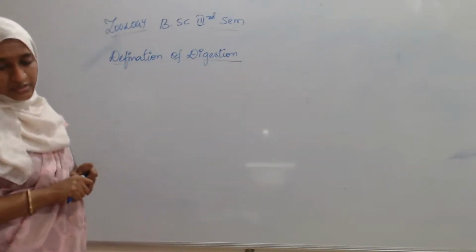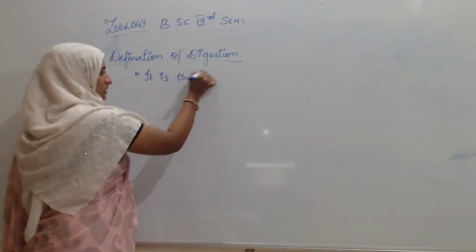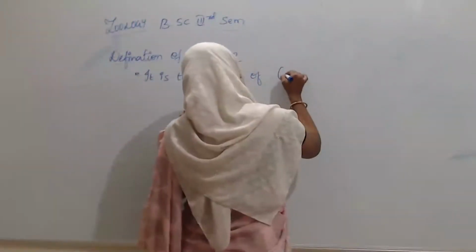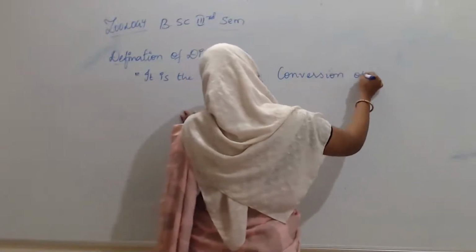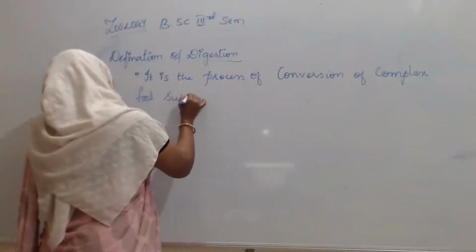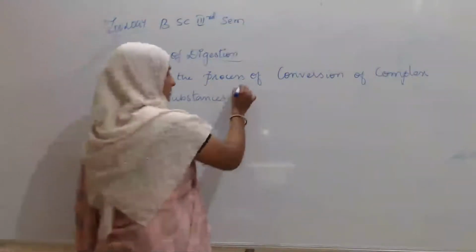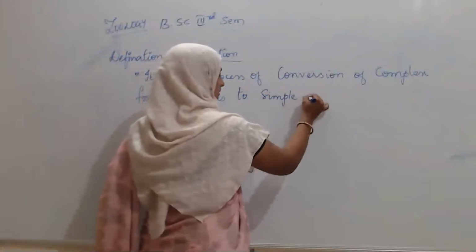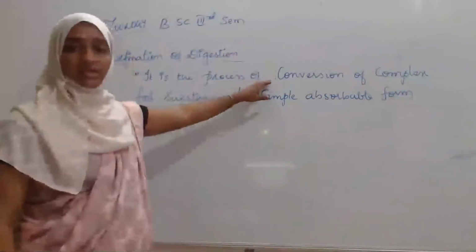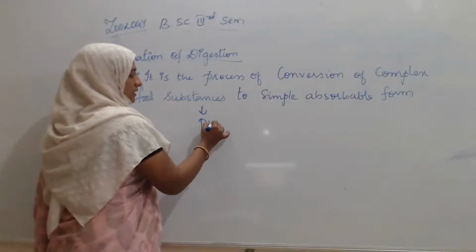Definition of digestion: it is the process of conversion of complex food substances to a simple absorbable form. Which form? From complex food substances to a simpler absorbable form, and it is known as digestion.